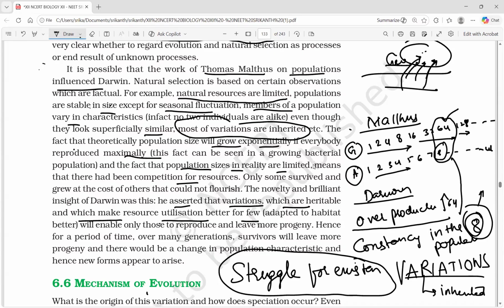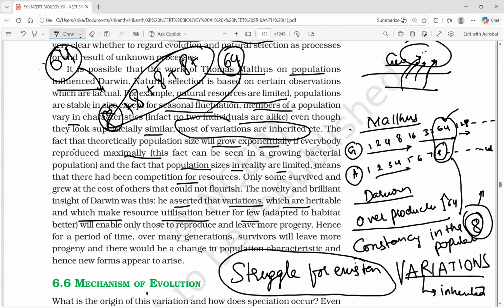Hence, new forms appear. Here, I'll explain this phenomenon like this. Out of 64, how many survived? 8. They again multiply. They became 64. Best 8 now became 64. In that, again, 8 only have to survive. Then they multiplied with reproductive fitness to 64. Among these, 8 only.